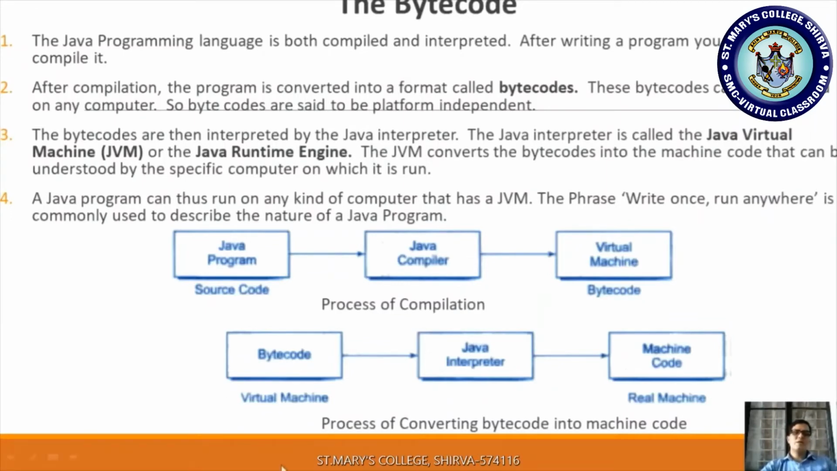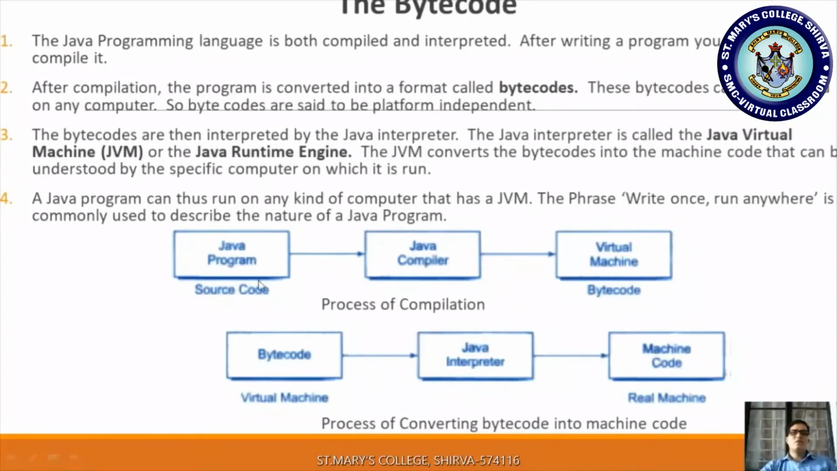Here a diagram is showing. I have written a source code. Source code means a normal program. For example, if I am writing the addition of two numbers, or I simply want to display my address, whatever program I have written, that is a Java program.